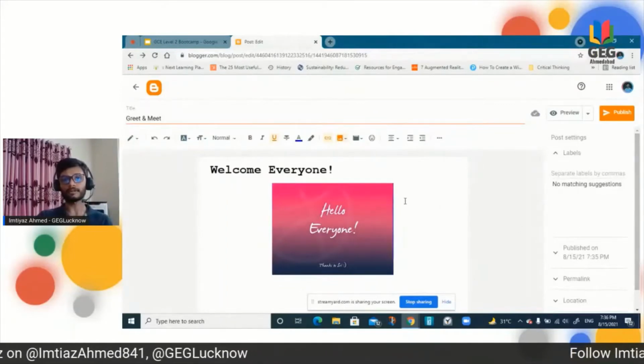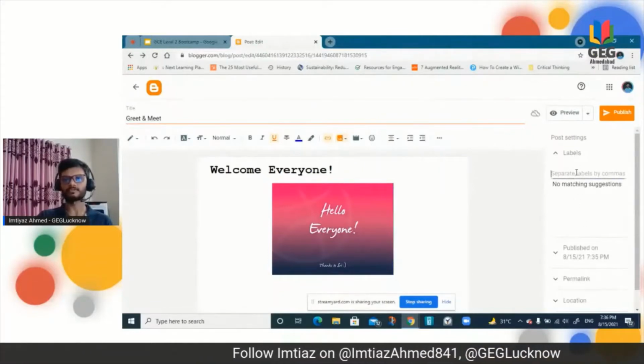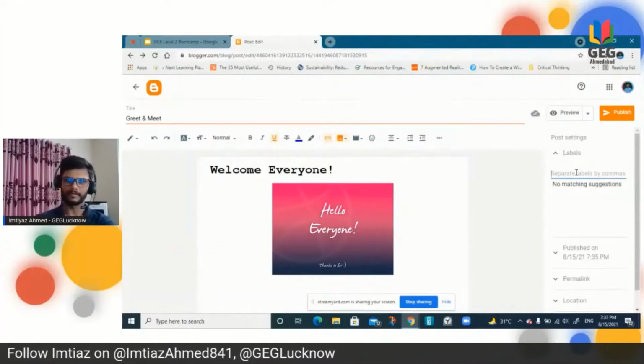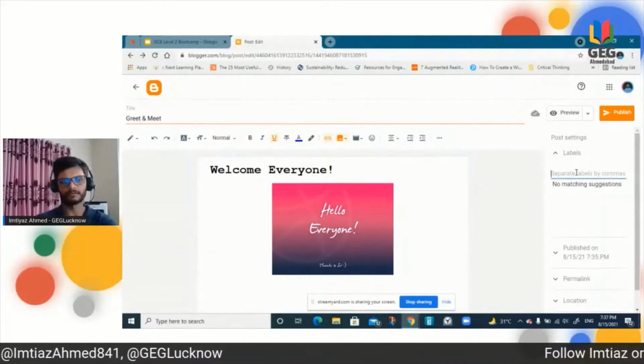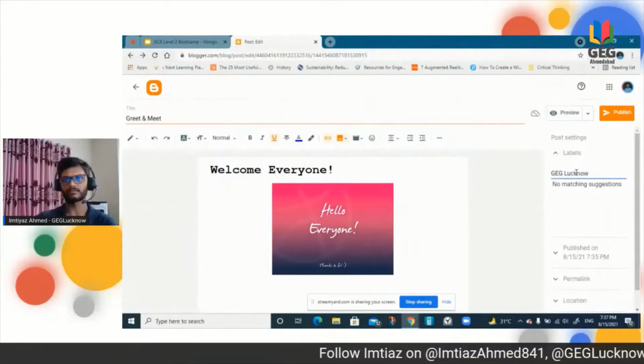And the important part which I'm going to tell is labels. There are a few more things we can do. First, I'm going to set a label. Suppose I want GEG Lucknow. I'm just giving it a name, GEG Lucknow.